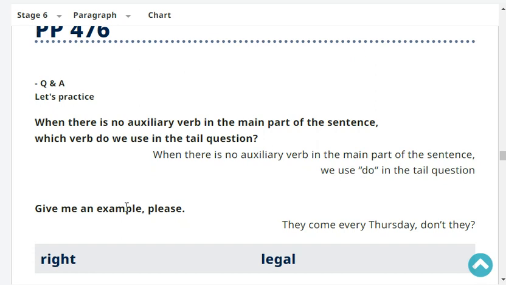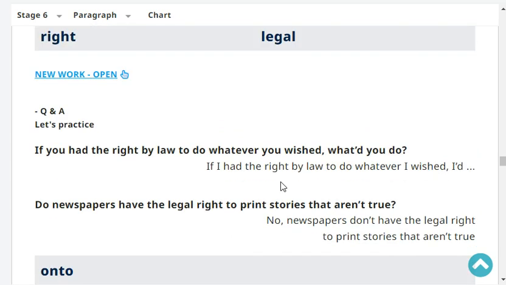They come every Thursday, don't they? Very good. If you had the right by law to do whatever you wished, what would you do?